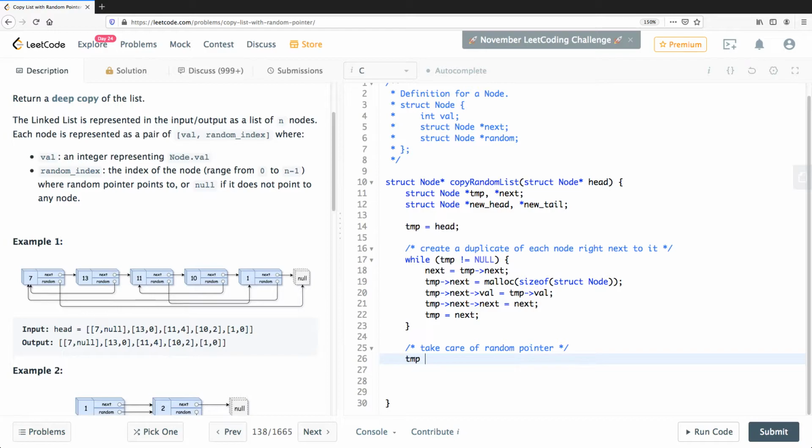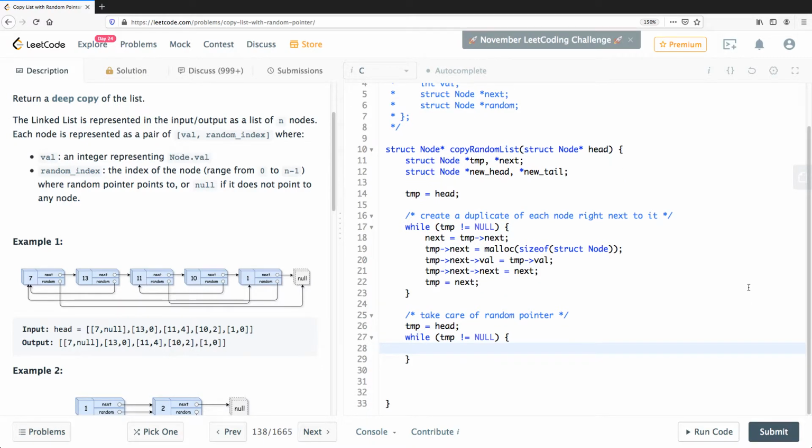So again we say temp equal to head, and then we say while temp not equal to null, whatever you want to say. I like to write it here in case, because this is an illustration kind of problem, not production code. I would say while temp not equal to null. That's more clear as opposed to while temp, which is also valid in C, but let's just do that. So now while temp not equal to null, we're going to say if temp random, then we say temp next random, because that is the duplicate node right next to it, so we have to copy.